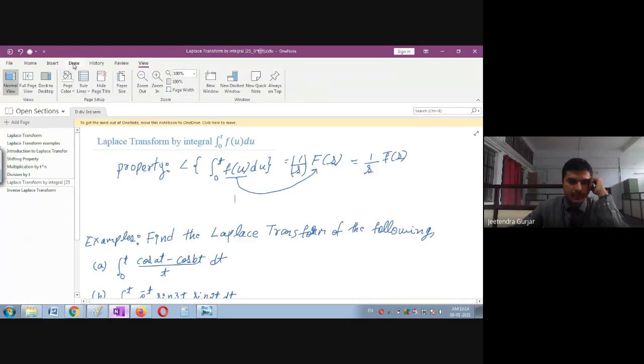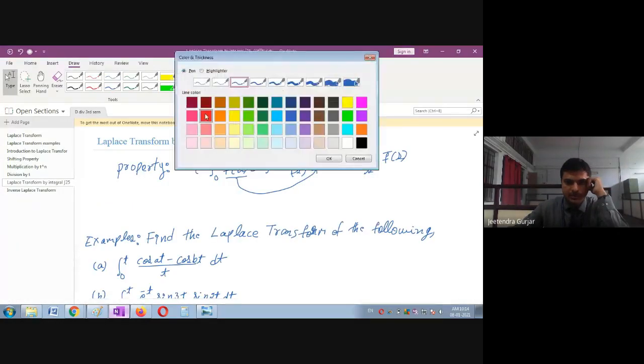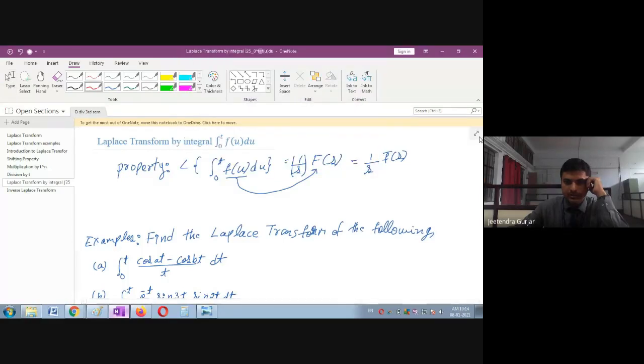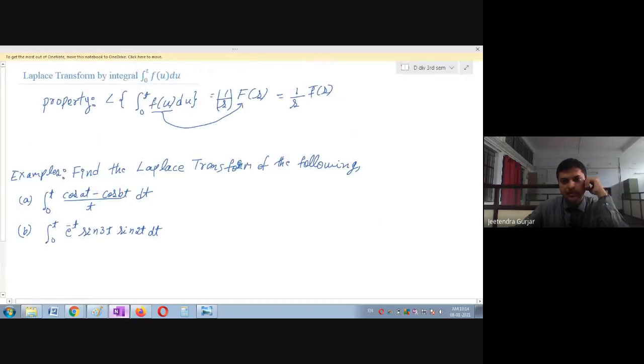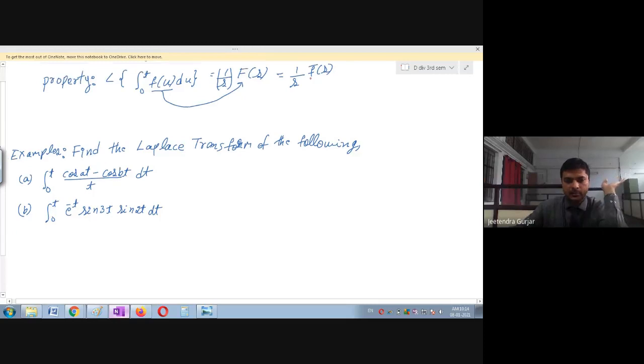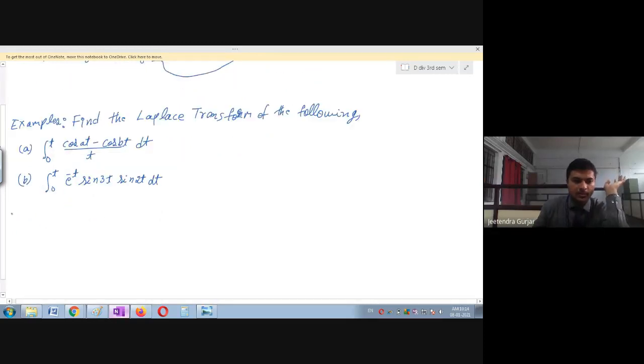Already we have done this type of example, right, students? So you also can try. Only at the end, please remember, you are just multiplying the value 1 upon s. So this is a very important example, students.